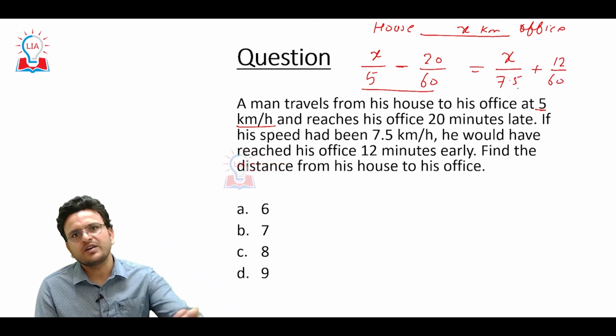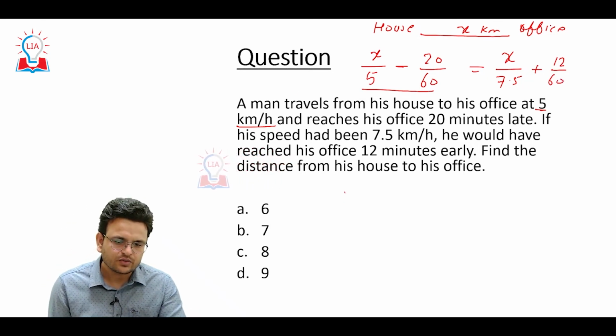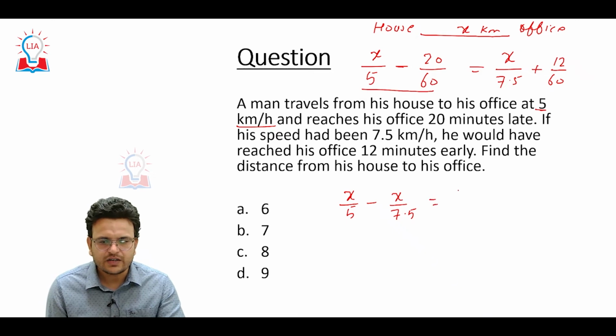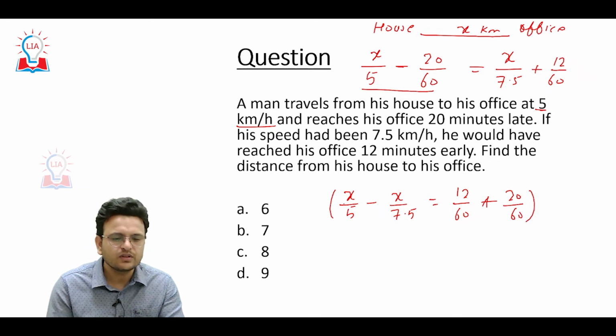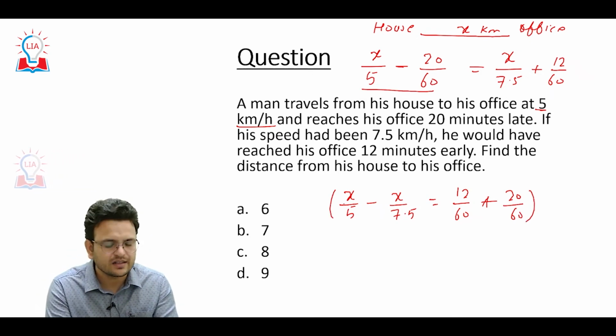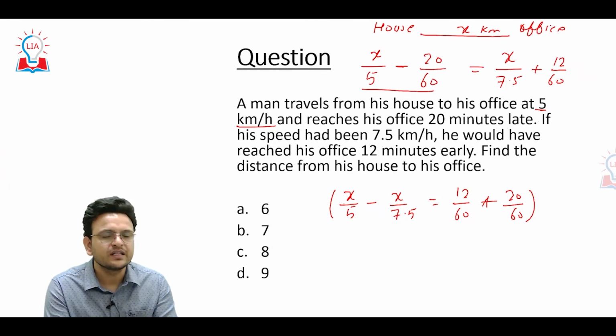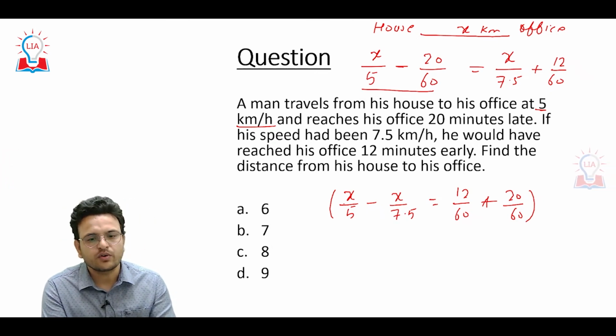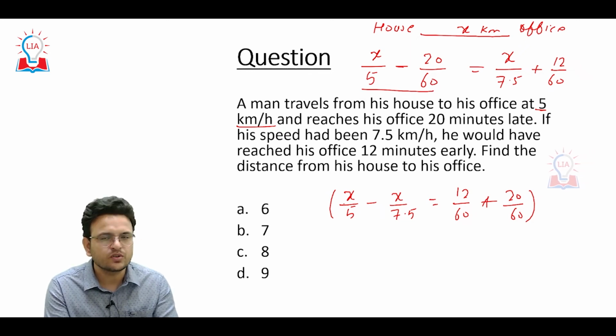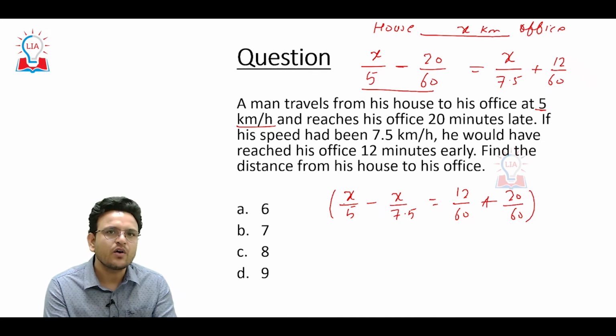In minutes, we have to divide by 60 to get hours. So x upon 5 minus x upon 7.5 equals 12 upon 60 plus 20 upon 60. If you are able to solve this particular equation, you are going to get the answer. The main thing is how you are going to make the equation, that matters a lot, and it will come while doing more and more questions. You have to solve more and more questions to understand how I am framing this equation.